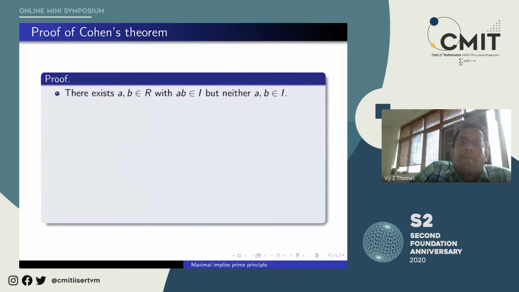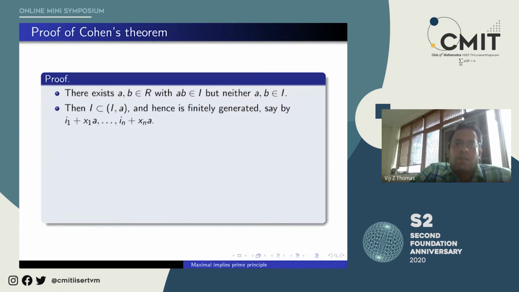So since I is not a prime ideal, we have elements a, b in R such that the product ab is in I, but neither a nor b belongs to I. Okay, so a and b do not belong to I. Then I is contained in (I, a). Why? Because a is not in I. So I is properly contained in (I, a), the ideal generated by I and a.